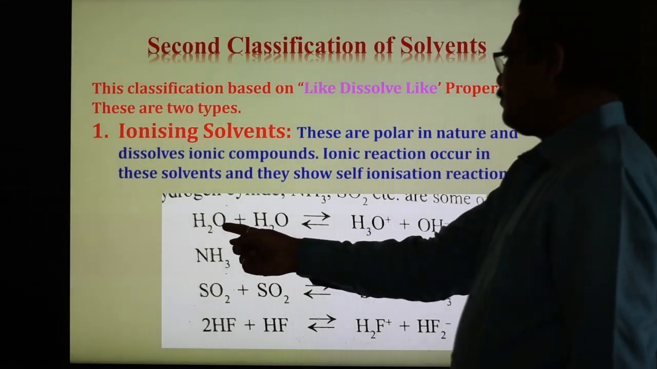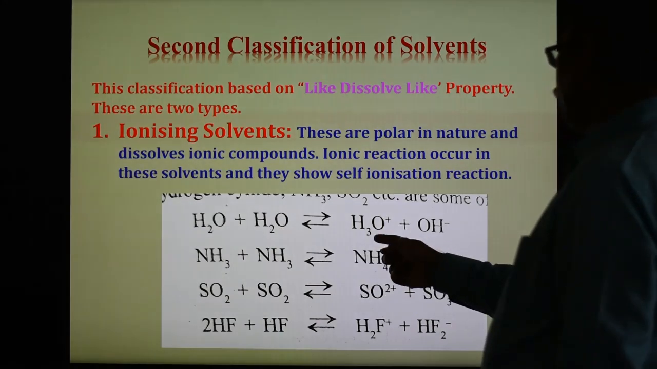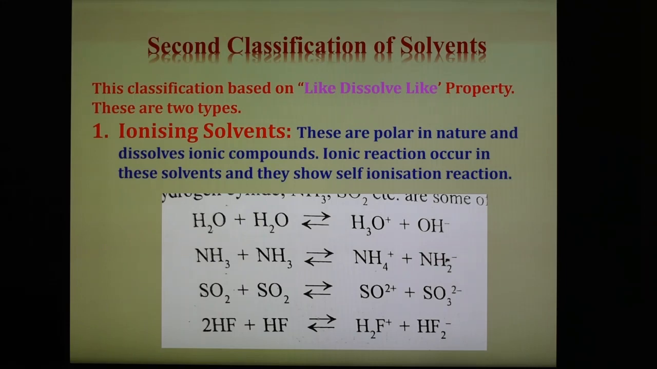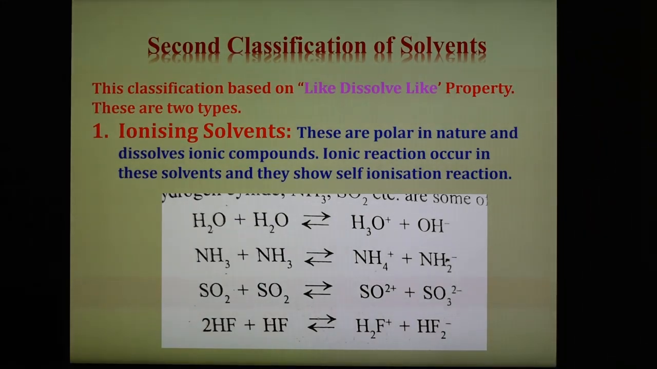And here this is the water, and water can undergo self-ionization forming H3O plus and OH minus. In a similar way, ammonia undergoes self-ionization forming NH4 plus and NH2 minus. SO2 also undergoes this, forming positive and negative parts. So these are the self-ionization reactions. So an ionizing solvent undergoes self-ionization reaction.